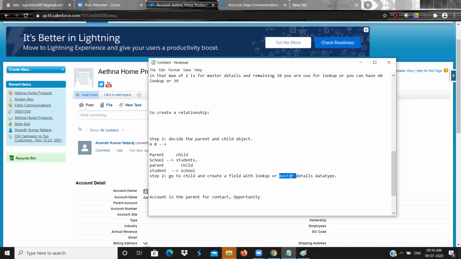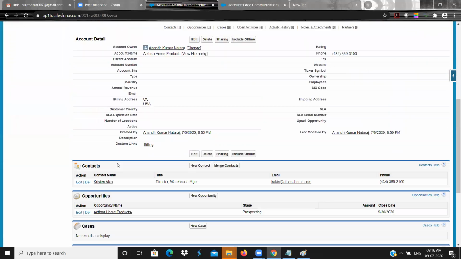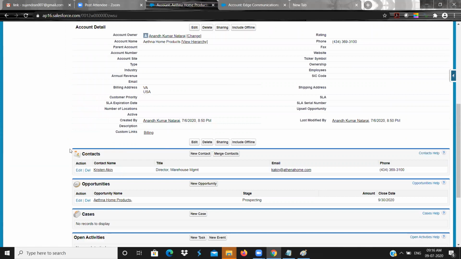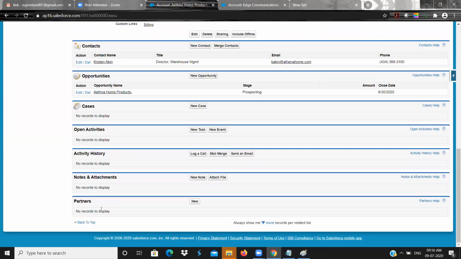That field on the child allows me to select my parent record from the parent object. In the parent, if I go and see, I will see my child as a related list. This area is called the related list area.